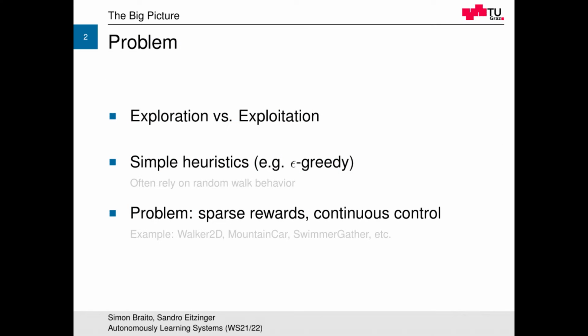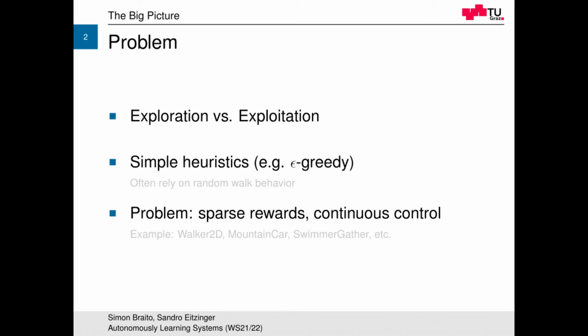A long-standing problem in reinforcement learning is how to manage the trade-off between exploration and exploitation. In exploration, the agent experiments with strategies that may improve returns in the long run. And in exploitation, it maximizes the rewards through behavior that is known to be successful or good. Commonly, simple heuristics are used to achieve this, but they often rely on random walk behavior.